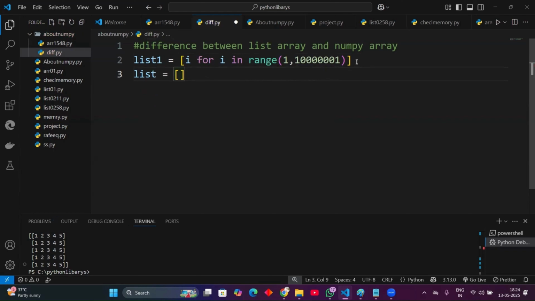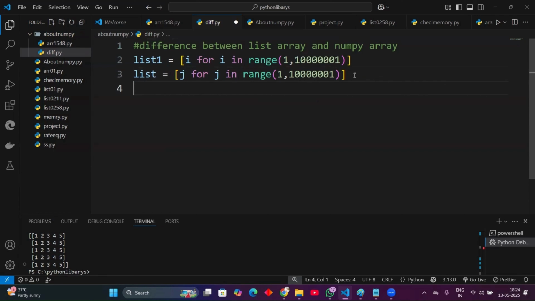In that also, for j in range of 1 comma 1 crore value, and return j.